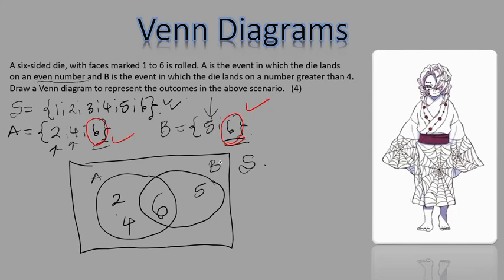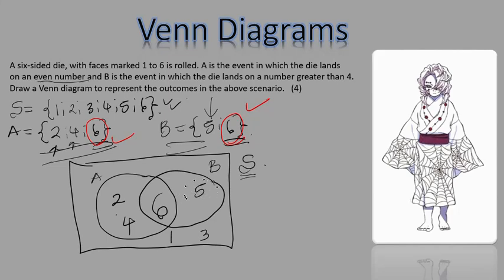What are those values? It's the value 1 and it's the value 3. So from the two events, 1 and 3 were not represented. From A, it was not represented. From B, it was also not represented. Therefore, 1 and 3 stay inside the sample space, but they don't go to A or B because they have nothing to do with those events.